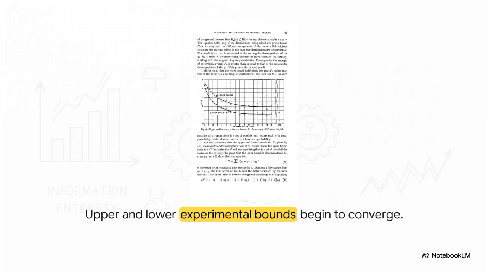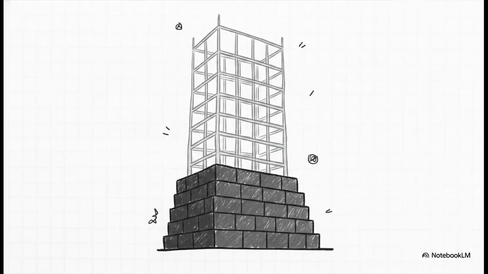Which leads us to the grand culmination of his data. Watch what happens as the subject learns more of the sentence, moving from knowing just one preceding letter to 5, all the way up to 15. The upper and lower mathematical bounds actually swoop downwards and begin to beautifully stabilize and converge. So, what is the final verdict of those converging lines? Shannon concluded that when you take into account the long-range statistical effects, the context extending up to 100 letters, spanning across entire phrases and paragraphs, the entropy of ordinary literary English reduces to roughly 1 single bit per letter.